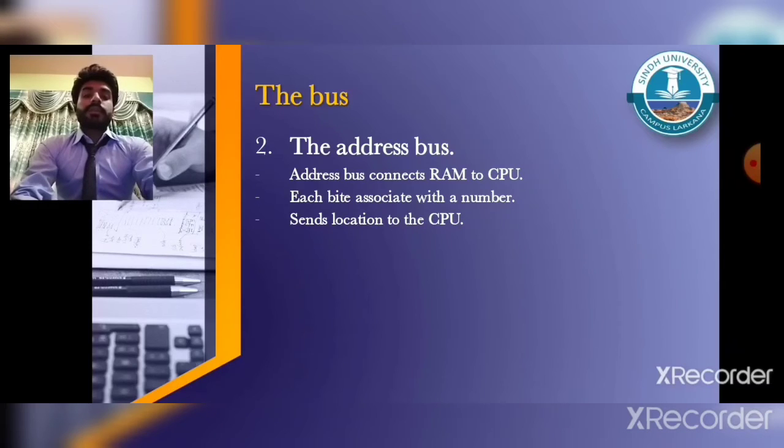The second part of the system bus is the address bus. The address bus only connects the CPU and RAM. Each byte in the RAM is associated with a number, which is its memory address.